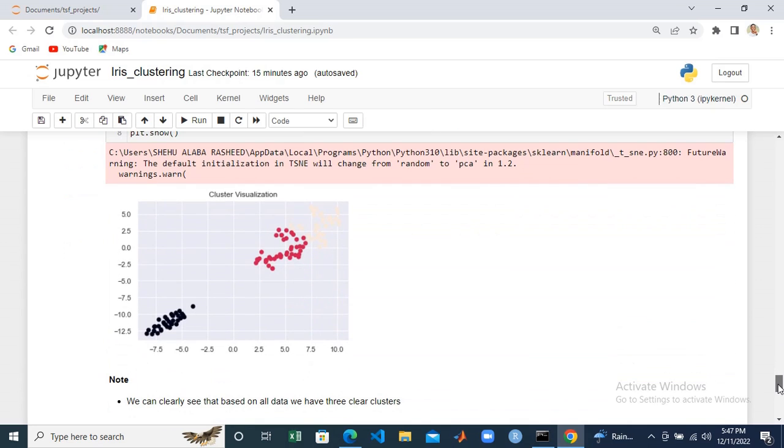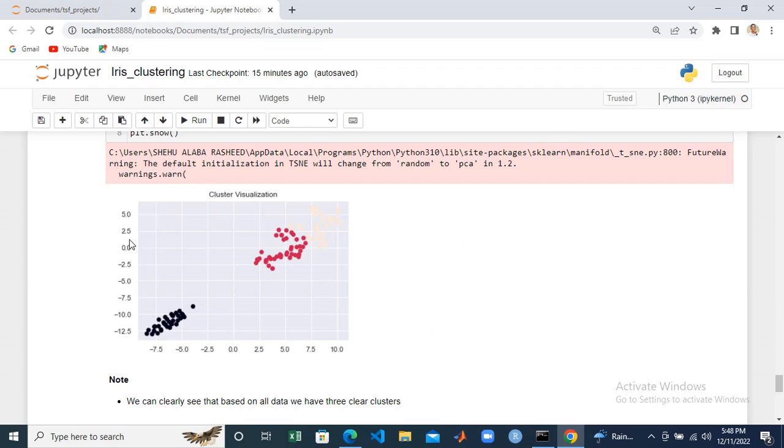Visualizing our data, we found out that these are the three clusters that our data have. So we can see that there are 3 clusters. Looking at this, this part looks like 2, so 2 might also be a good cluster, but let's go with 3, since the actual label has 3 clusters.